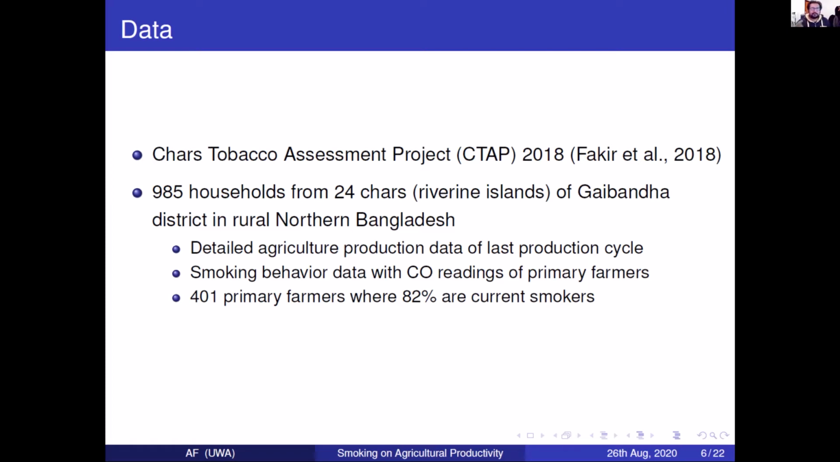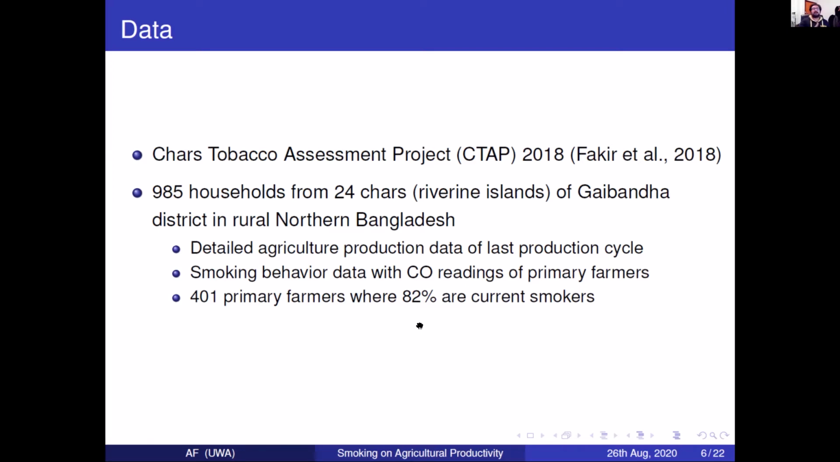The reason why we use this data is because we collected a lot of detailed primary data on agricultural production of the last production cycle. But more importantly, we collected smoking behavior data, specifically breath carbon monoxide readings. We collected that using a smoke analyzer machine that gives us the carbon monoxide levels in your breath, and that is accurate up to the past 12 hours. Okay, so these readings were collected between 4 and 6 p.m. from the farmers. So from the 985 households, we have 401 primary farmers, where 82% were current smokers.